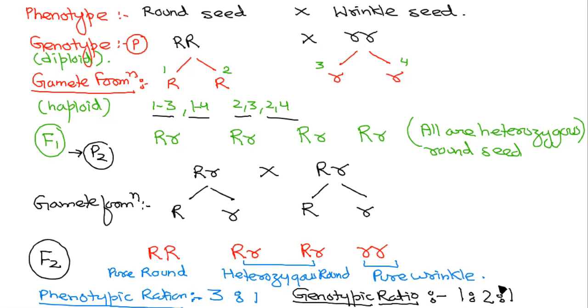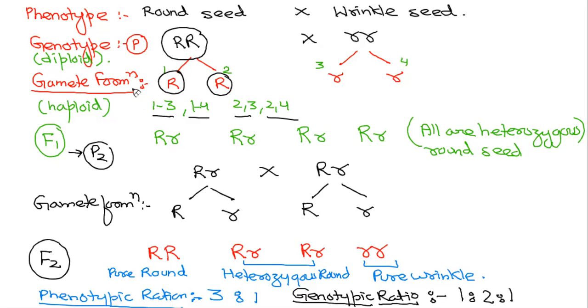Ma'am, I didn't understand the haploid and diploid part. Haploid means when a single set of chromosome is present, as beta, single R, while diploid means a pair, capital R, capital R. Right? So haploid means half of the original set of chromosome.